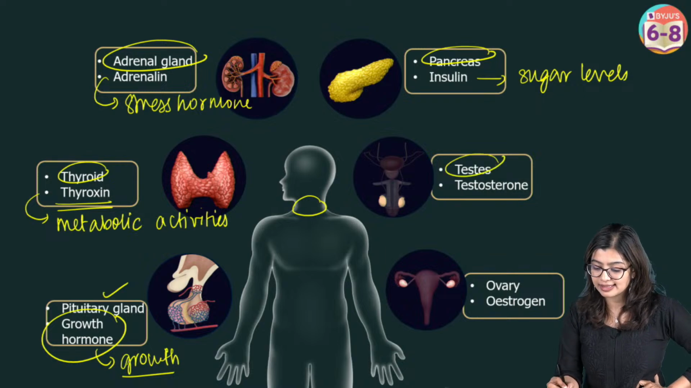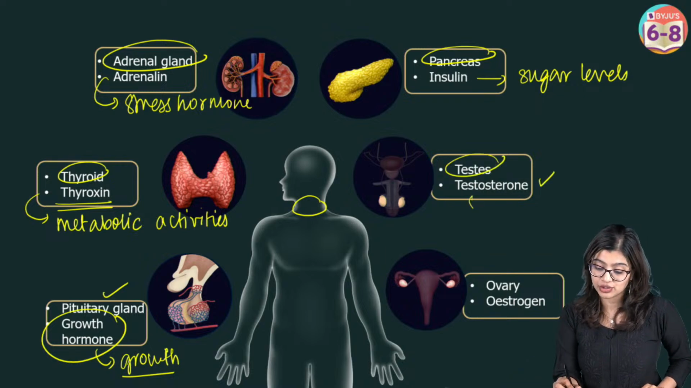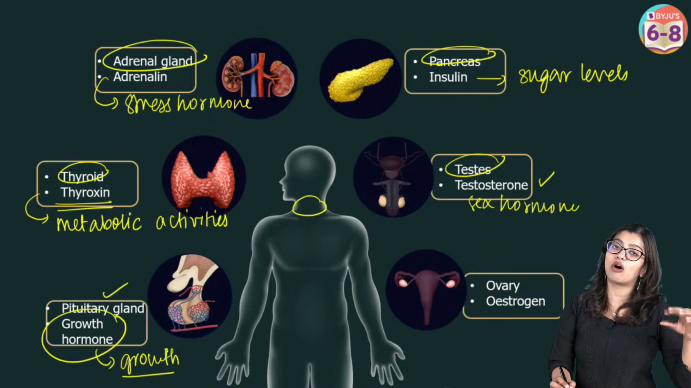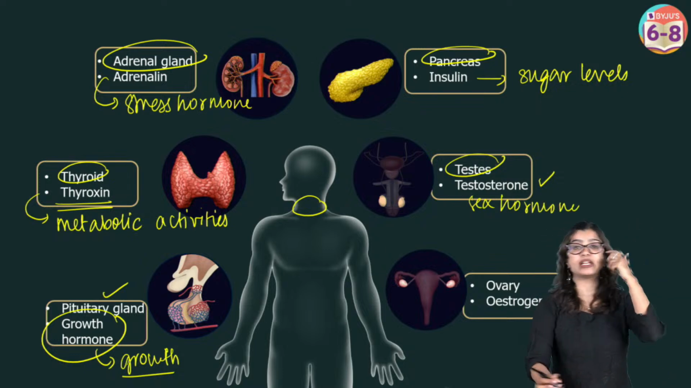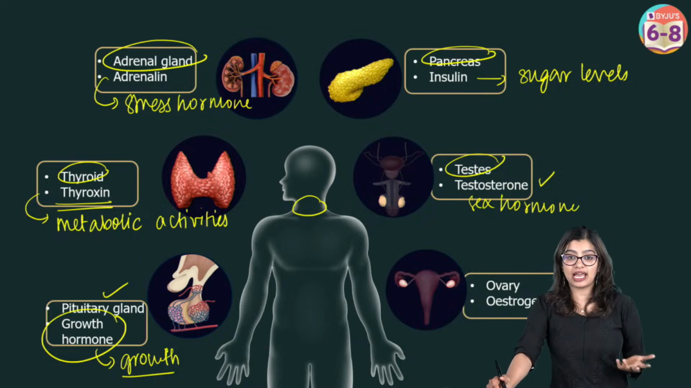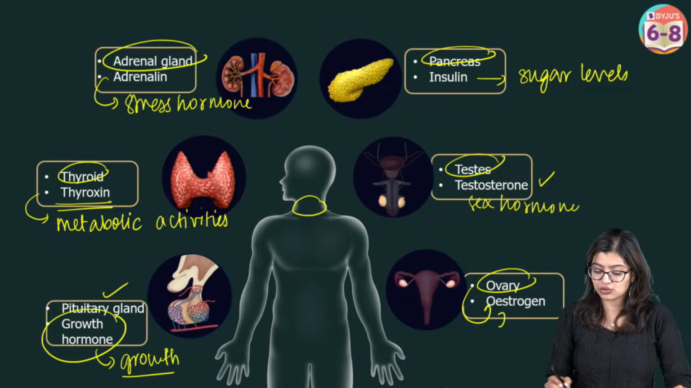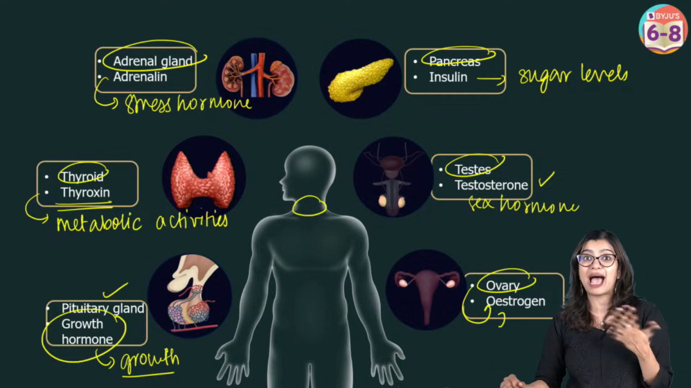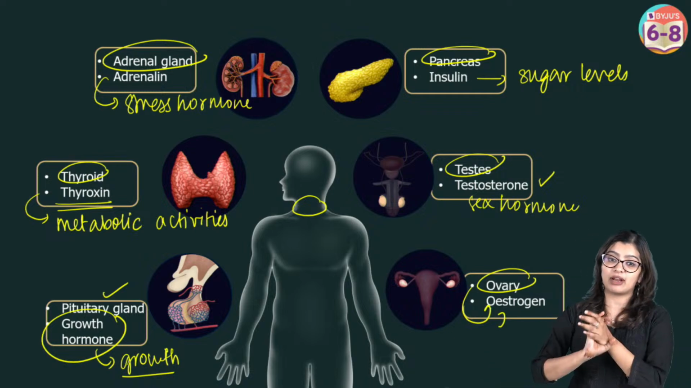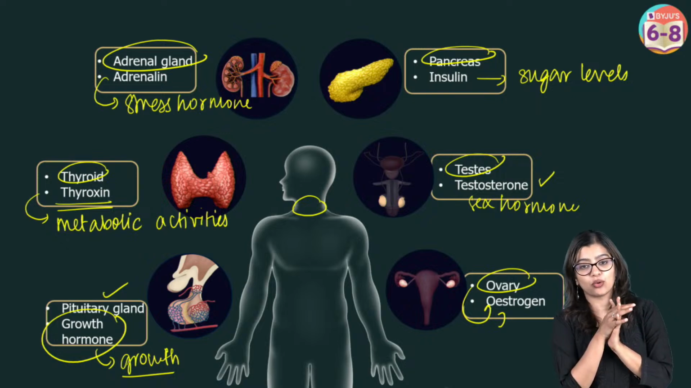And in males, there are testes, which produce testosterone, which is the male sex hormone that is responsible for development of the male testes and brings about development of facial hair, and so on and so forth. Then we have the ovary in females that produces estrogen that brings about development of mammary glands and is responsible for development of the ovary, and so on and so forth.